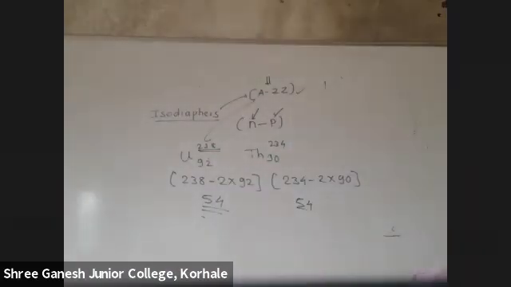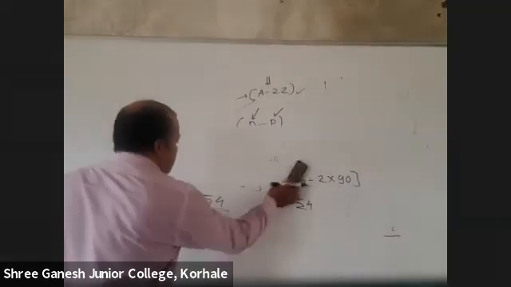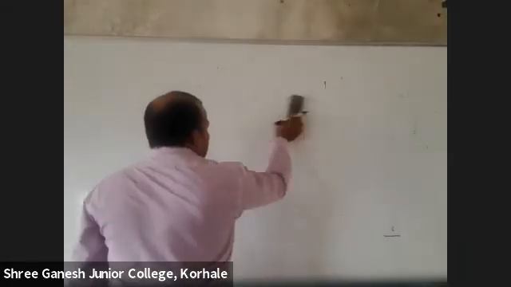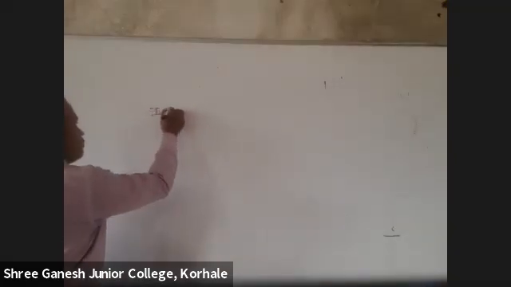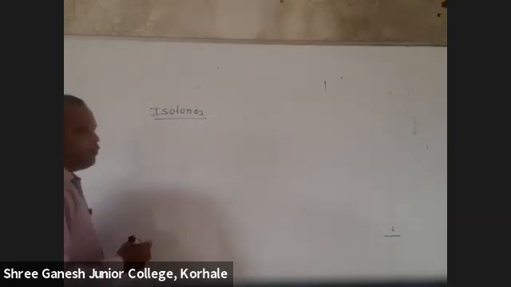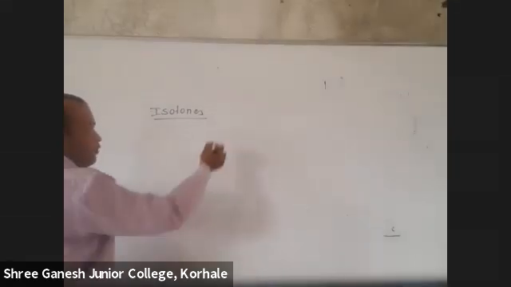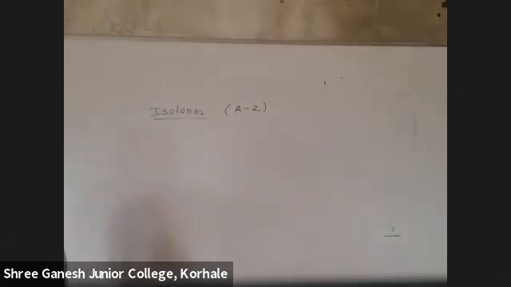Then I think so, isotones. What are isotones? Same number of neutrons. Very good. And to find neutrons, now only I told you the formula. What was that formula? A minus Z. Mass number minus atomic number.